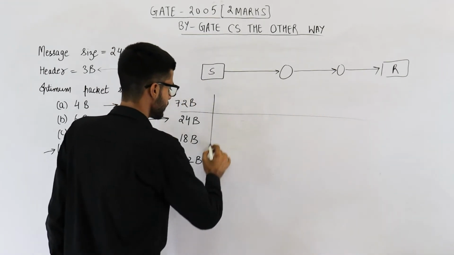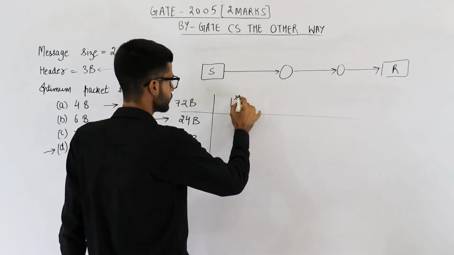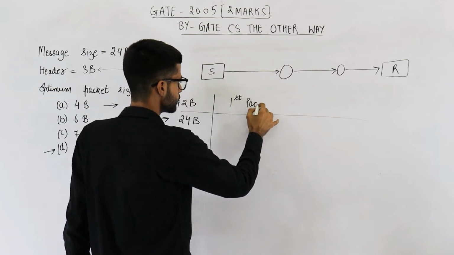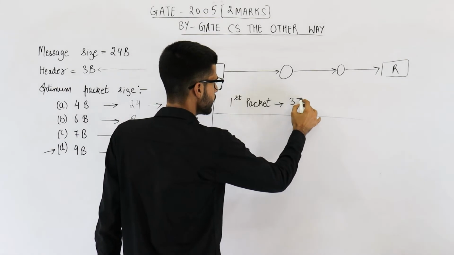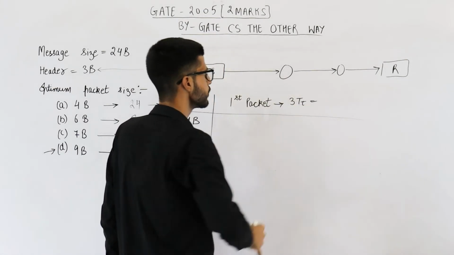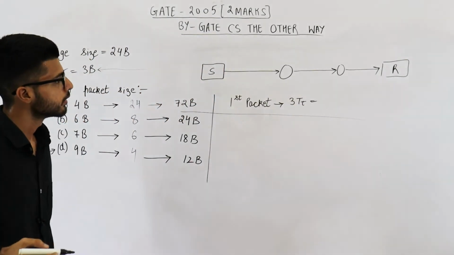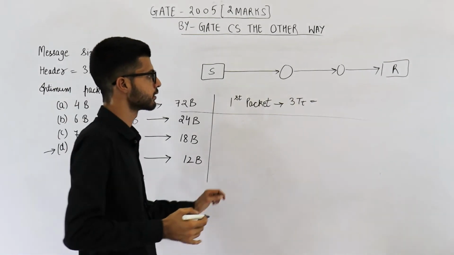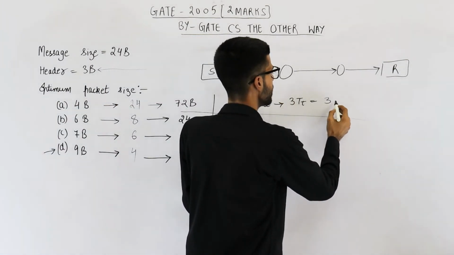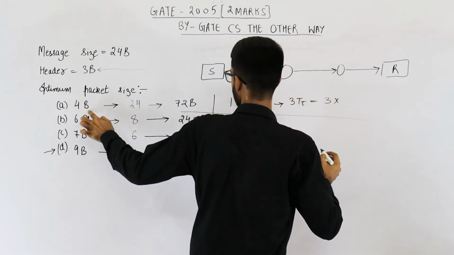So first packet requires 3 TT. This will be how much? Value of TT is length of the packet divided by bandwidth. So length of the packet is 4 bytes.